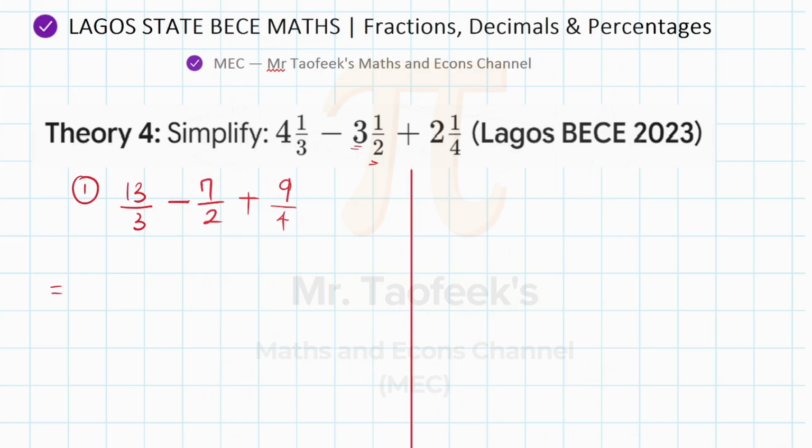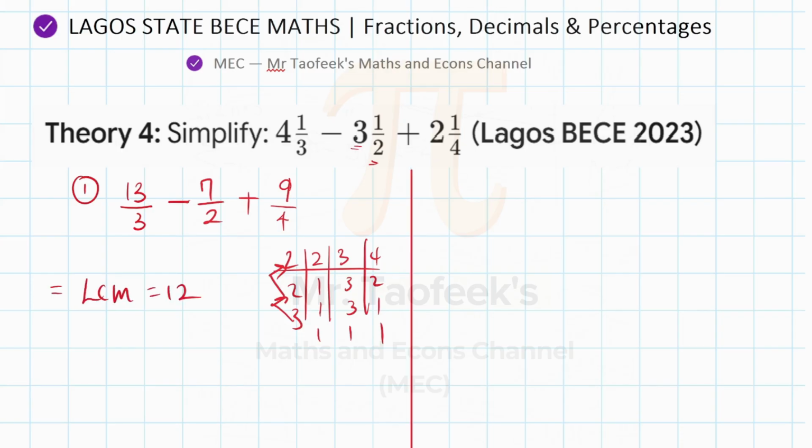You find the LCM of all the numbers. So LCM of 3, 2, and 4 is going to be 12, right? If you follow the other method we did earlier, you find the LCM to be 12. So LCM just means the lowest common multiple. So if you want to do the working out process, we have 2, 3, and 4. Divide by 2, will give us 1, 3, 2, divide by 2, 1, 3, 1, divide by 3, 1, 1, 1. So 3 times 2, 6, 6 times 2, 12. So the LCM is 12.